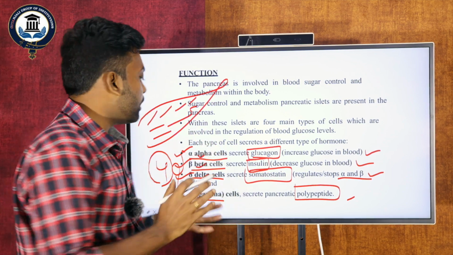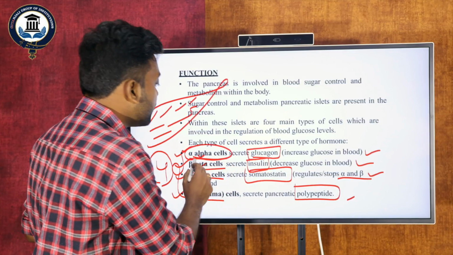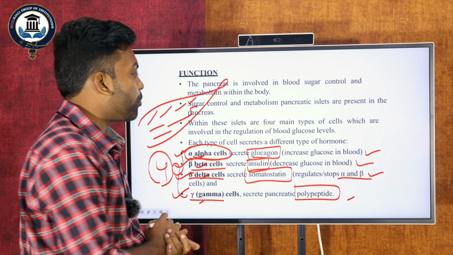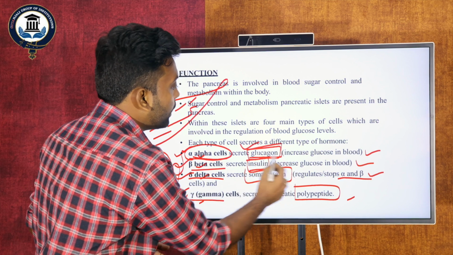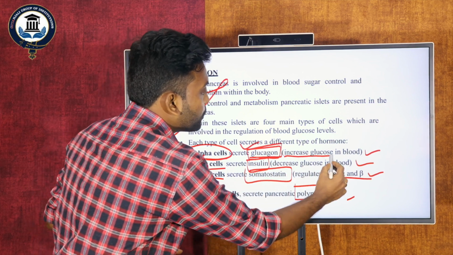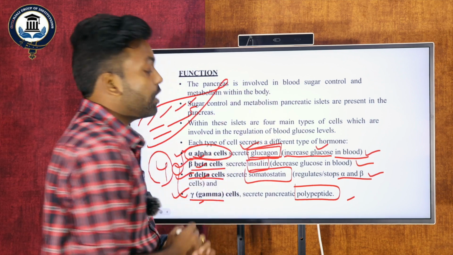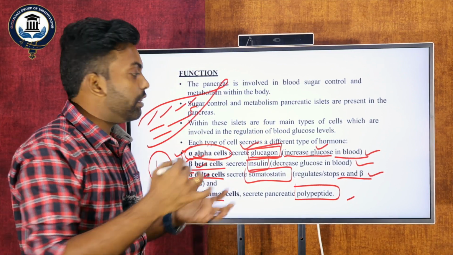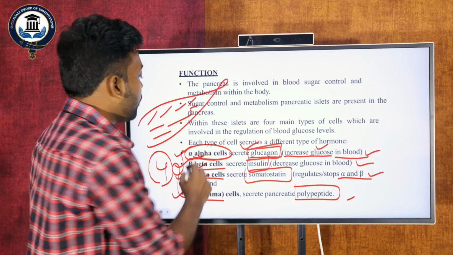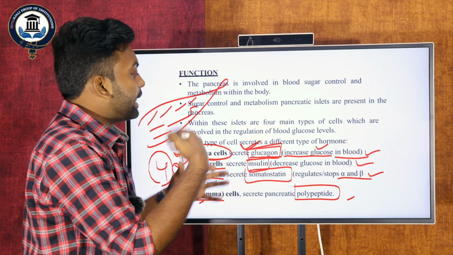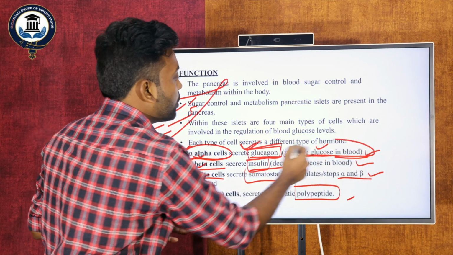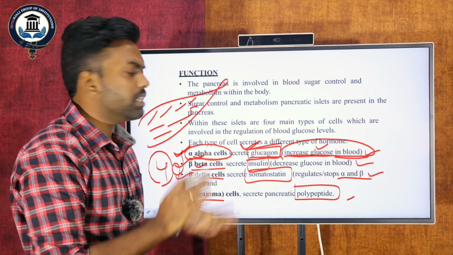The alpha cells secrete one kind of hormone, which is glucagon. What is the main function of glucagon? It increases the glucose level in the blood. Whenever the glucose level in the blood is decreasing, the alpha cells are activated and the glucose level increases. By that, the balancing of the glucose level occurs. That is the main function.